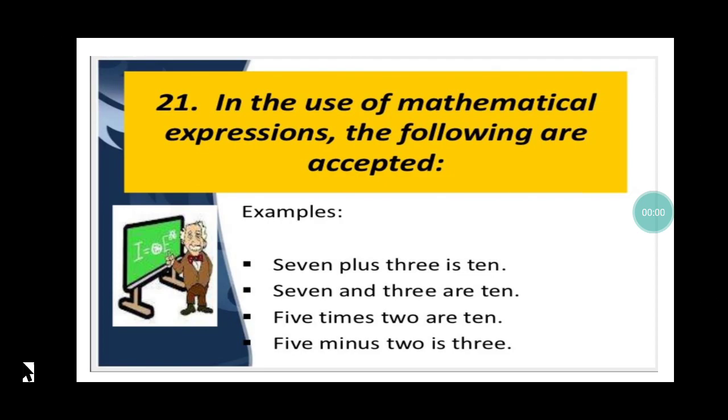Clear? Rule number 21. In the use of mathematical expressions, the following are accepted. Whenever we talk about mathematical expressions, 7 plus 3 is 10. 7 and 3 are 10. When I talk about 7 plus 3, I use the verb as singular, but when I use 7 and 3, whenever I join 7 and 3 with the word and, the verb becomes plural. Again, 7 times 2 are 10 and 5 minus 2 is 3. This is specific to only mathematical expressions.